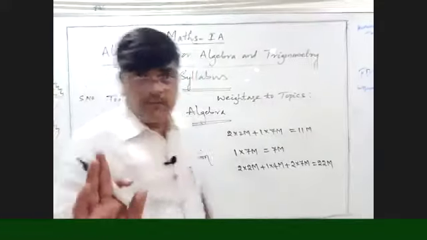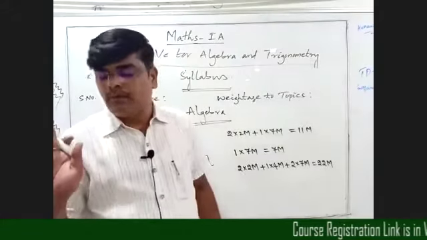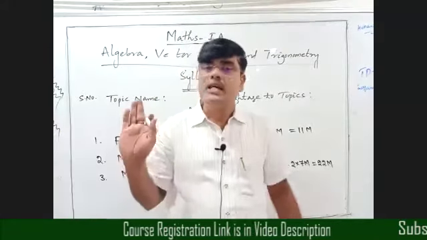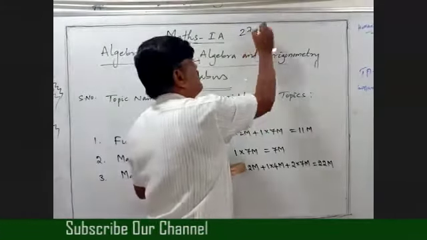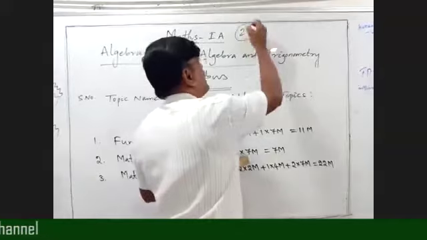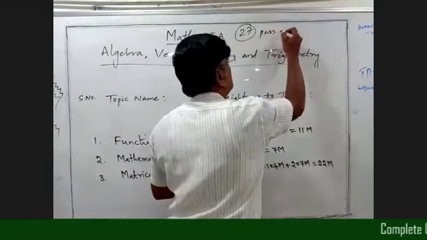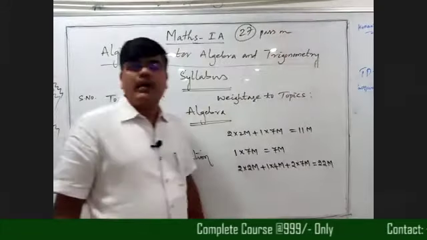All of you listen. In this we have maximum marks. Maximum marks are how many, beta? 74. In this, pass marks are 27. Okay beta, for 27 marks will pass. These are the pass marks in maths.